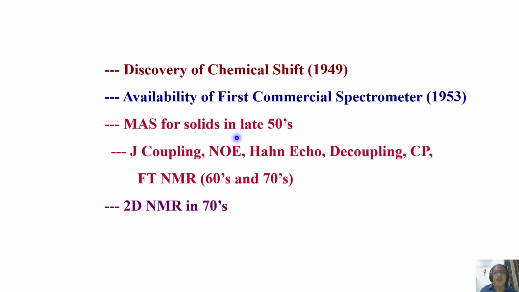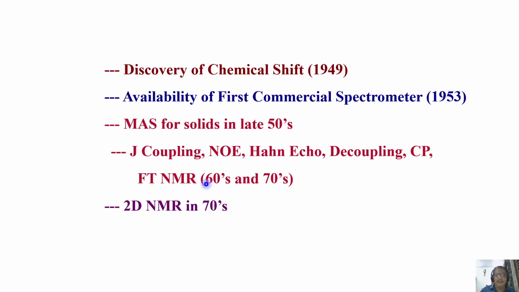Of course, many interesting parameters and important concepts were developed in the late 60s and 70s, like J coupling, nuclear Overhauser effect, heteronuclear decoupling, cross polarization, and most importantly, the introduction of a mathematical tool called Fourier transformation in NMR. These were marvelous discoveries which found enormous utility.